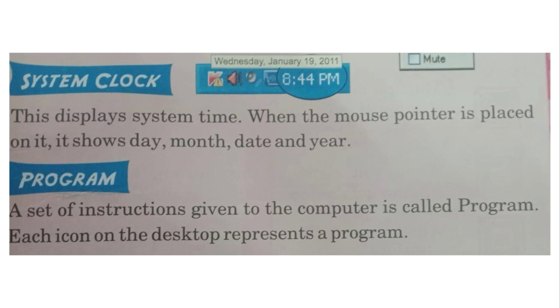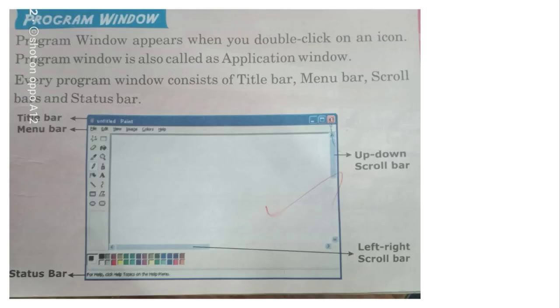Now we'll move on to the next slide: program window. Now I have clicked on some icon, and the program has opened. The window will appear like this. The icon represents a particular program, and when I click it, that program window opens and appears like this. See here.